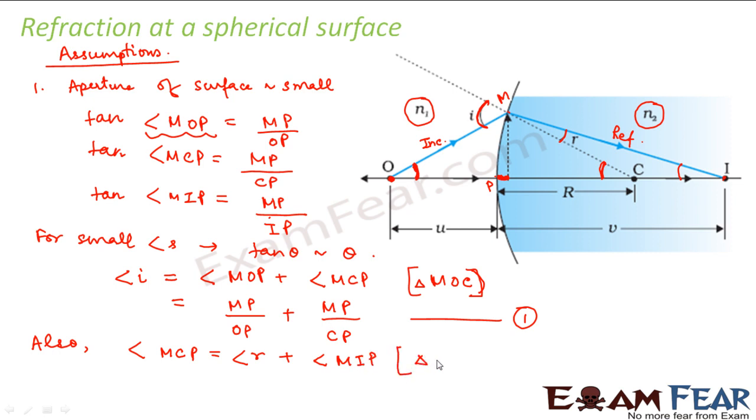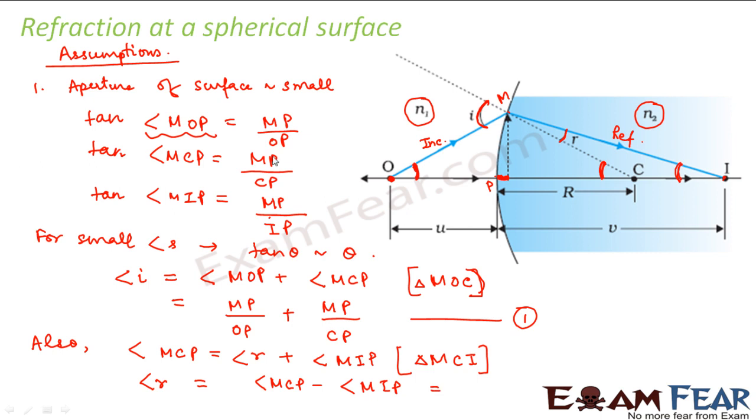So this is considering this triangle MCI. Right, here also the same thing. If you consider this particular triangle, this angle MCP is the exterior angle and which is equal to the sum of the opposite interior angles, right? So this again we can write as angle R is equal to angle MCP minus angle MIP.